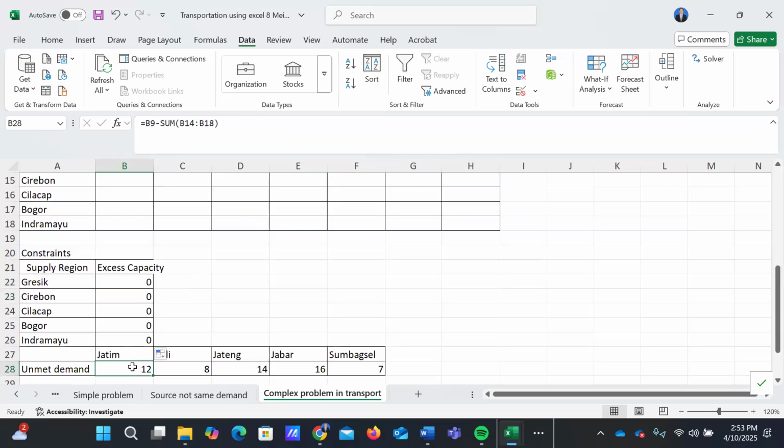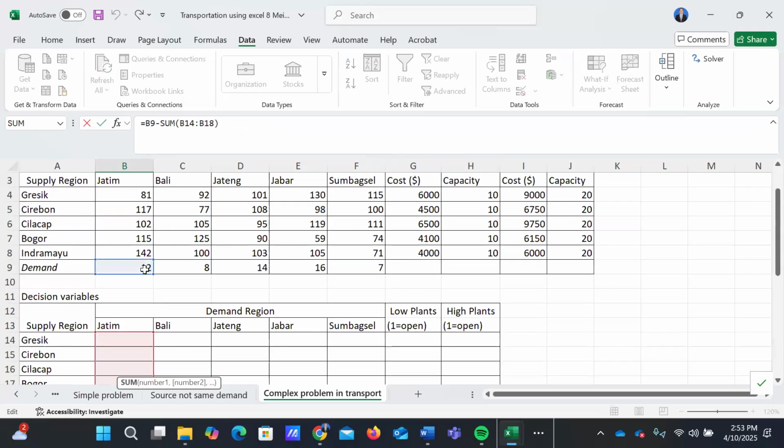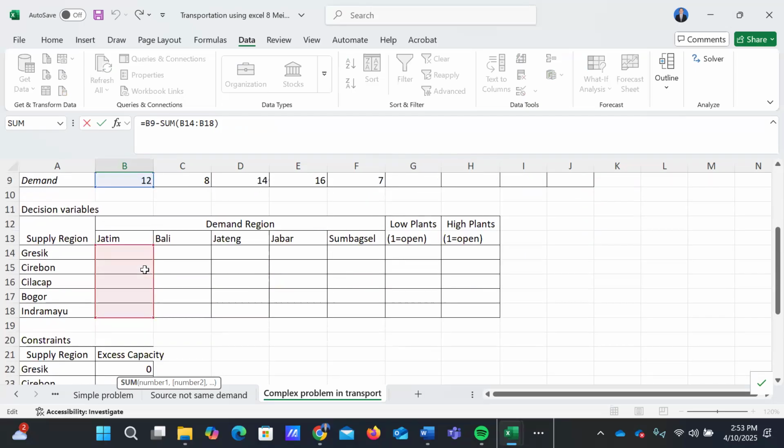Yeah, for Jatim, it will be actual demand, subtracted by the allocation from all the factories respectively. So unmet demand for Surabaya, for Jatim, will be 12: real demand minus the sum allocation from Gresik, Cirebon, Cilacap, Bogor, and Indramayu to Jatim.